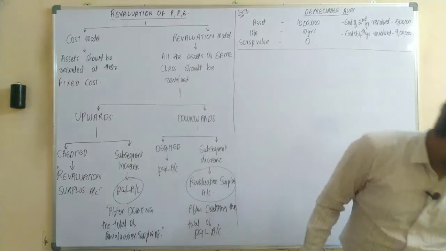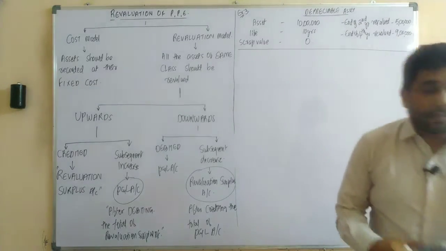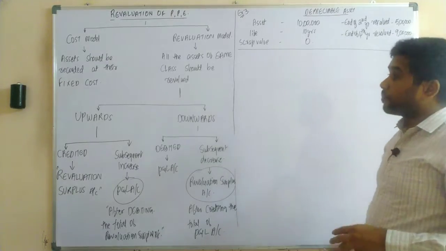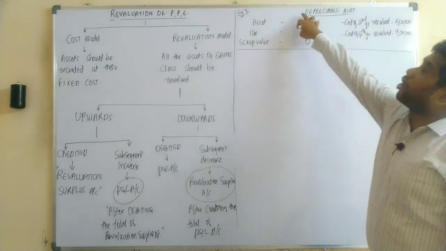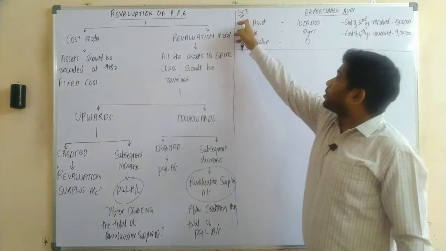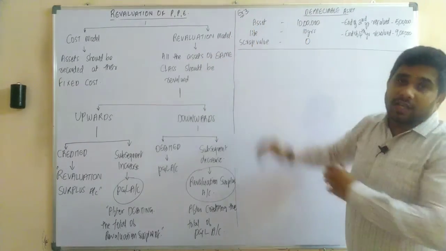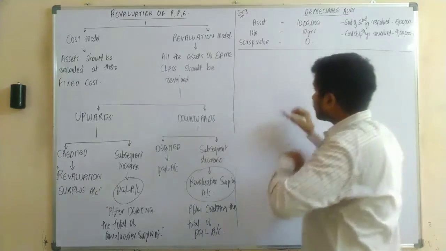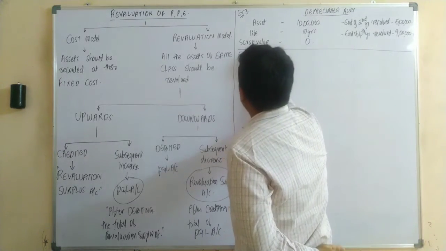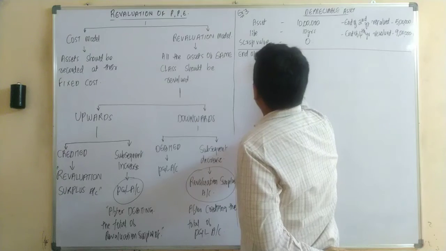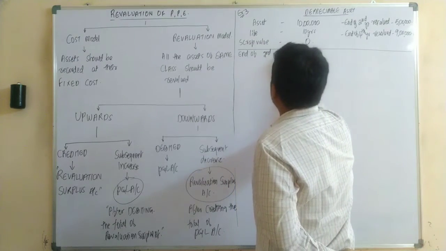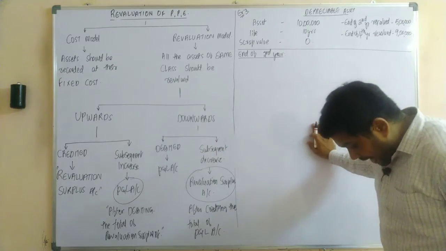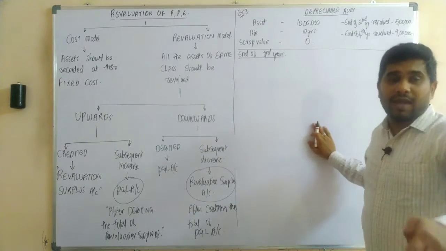In our example number 1 and 2, we have understood what happens if there is a revaluation upwards or downwards in case of non-depreciable assets. In example 3, this is your depreciable asset. So what are we supposed to do in case of depreciable assets? Let us continue. At the end of second year, we need to know the carrying value.